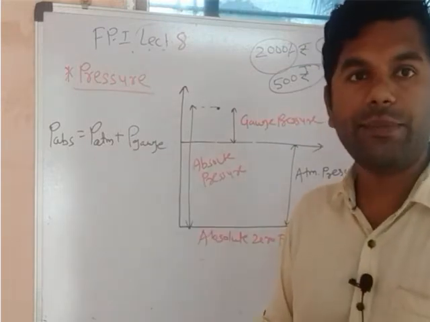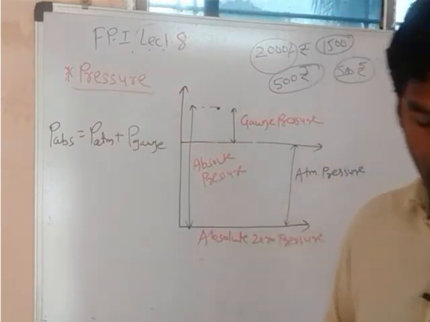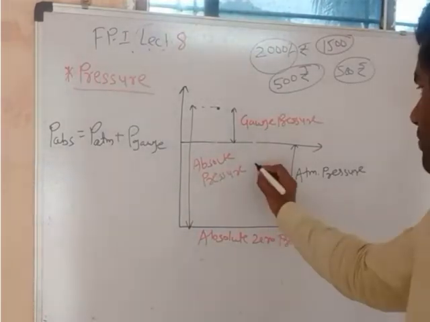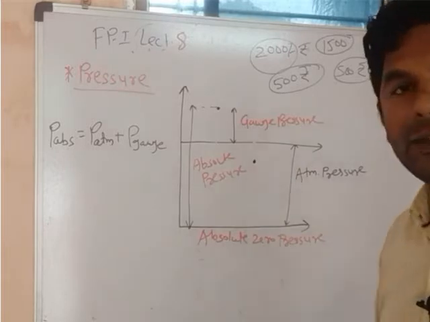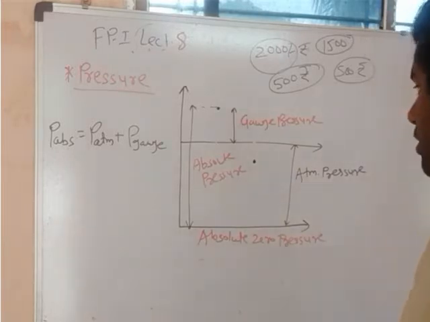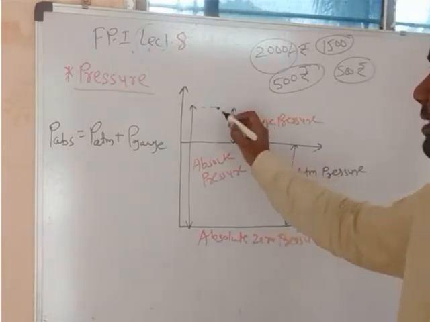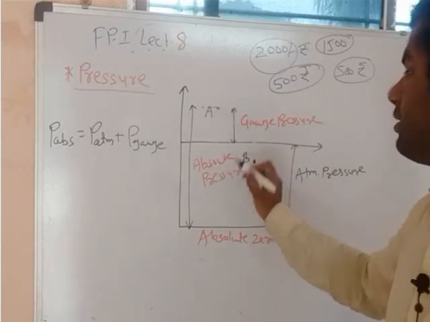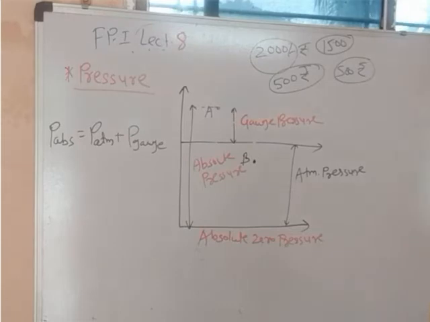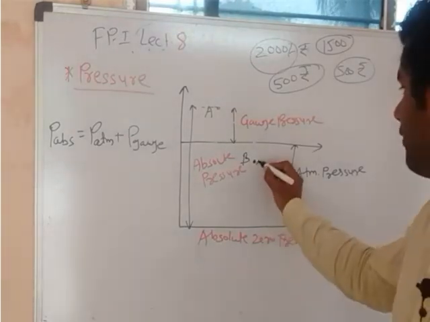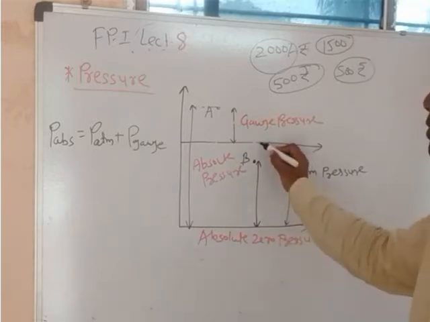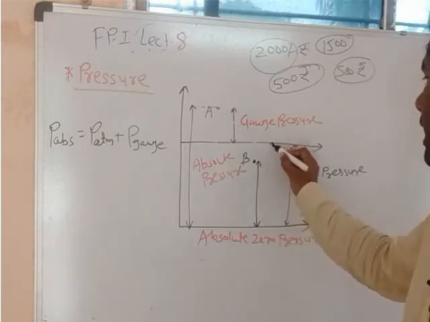Now this is about the gauge pressure. Suppose there is a vacuum pressure, for example, this is the point. At this point we have to measure the pressure. Like point A, at point B also there are two methods for measuring the pressure. One method is that we can measure the pressure from the absolute zero pressure line, or we can measure the pressure from the atmospheric pressure line.